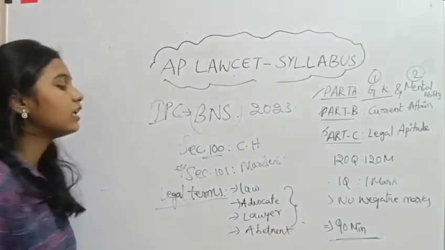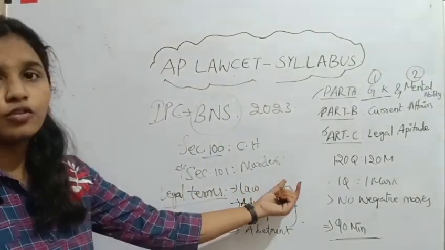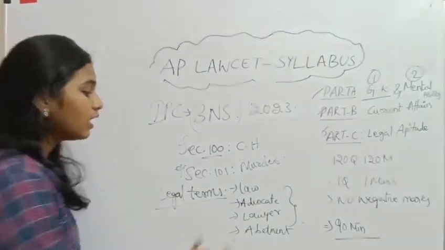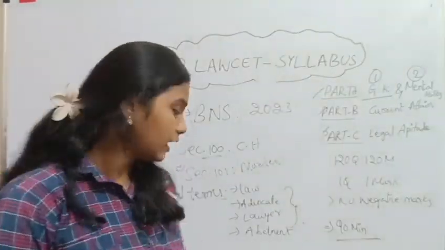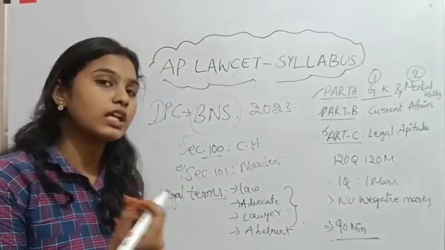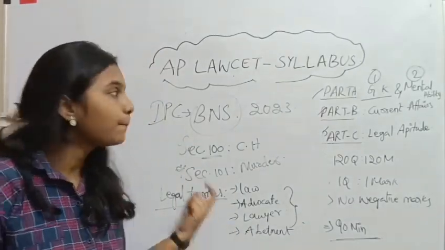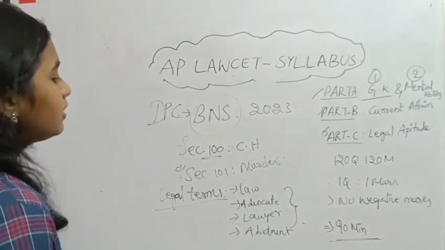These are all legal terms. Law means a set of rules and regulations. Advocate is someone who has enrolled in the Bar Council of India, and lawyer means someone who has completed his law degree. And abatement means a person who encourages someone to commit an offence. So these legal terms will be asked in the LAWCET examination. So this is the syllabus.